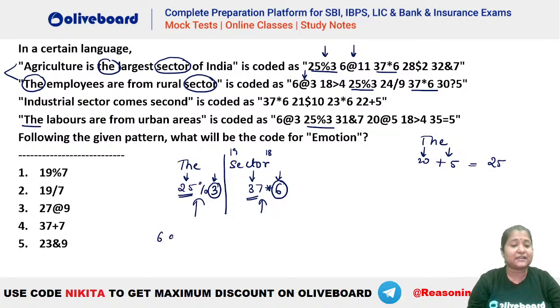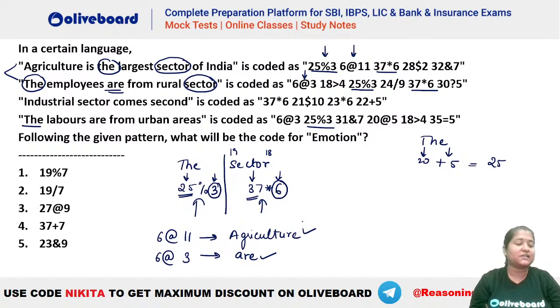So 6 at the rate 11 is for which one? Something that is having a sum of 6 and has 11 characters. That is your agriculture, right? So agriculture was 6 at the rate 11. Similarly, 6 at the rate 3. Which is 6 at the rate 3? Something that is 3 characters. You can see that's your R. Now tell me, what is common between agriculture and R? Do we have something that is common between the two? Because we have to find the special character.